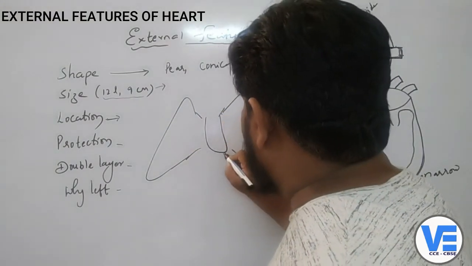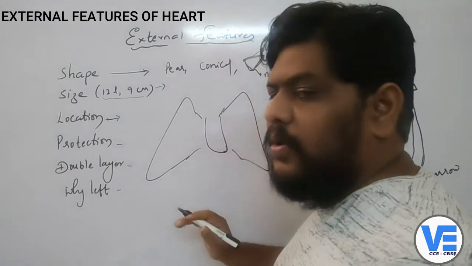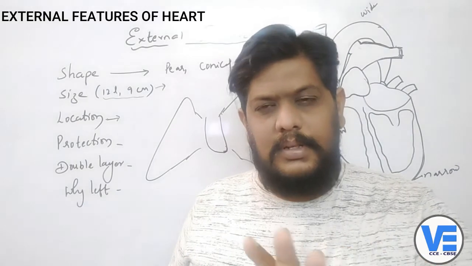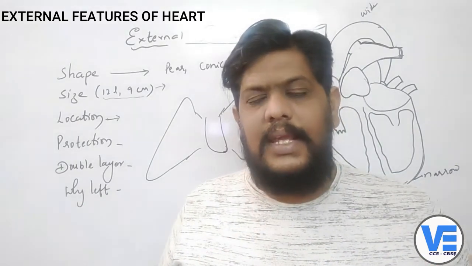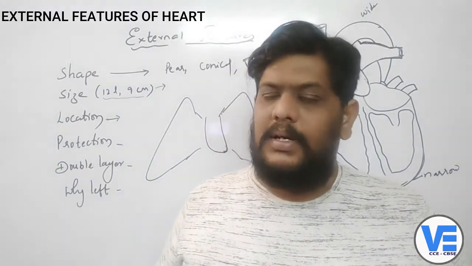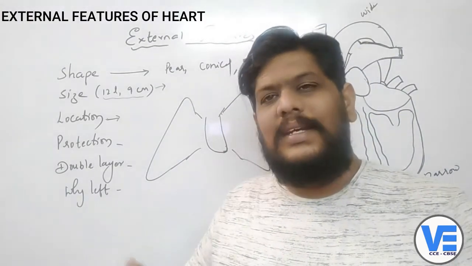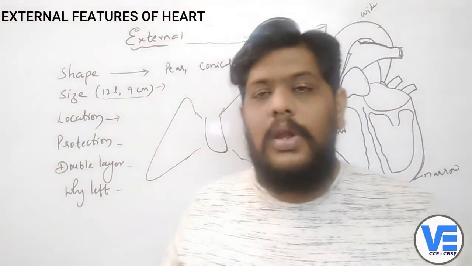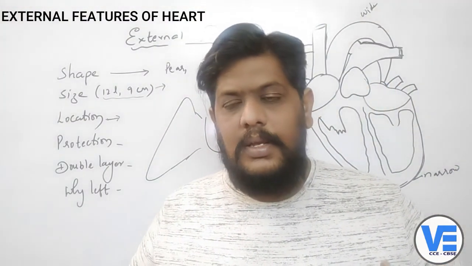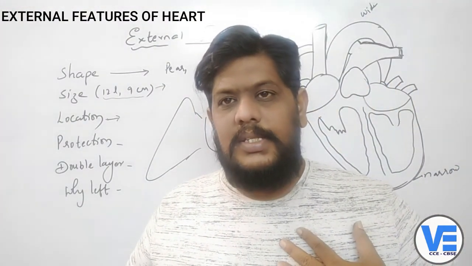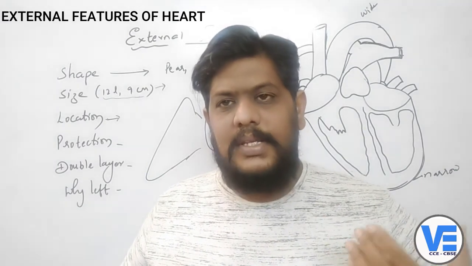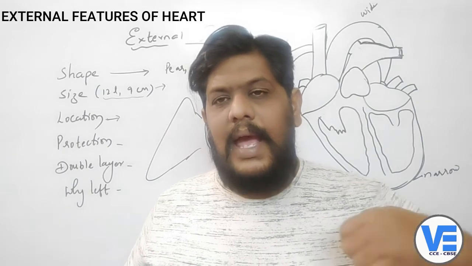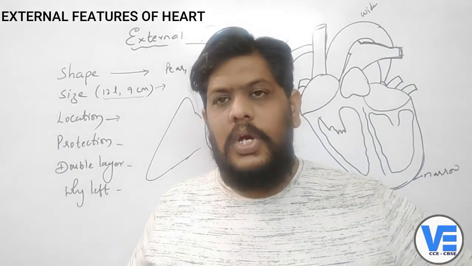Because of this tilt towards the left side, we say that the heart is situated towards the left of our body, but that is not absolutely true. It's only tilted towards the left side. Moreover, a lot of pressure and strain falls on the left side because the left side is a bit thicker, and it has to put a lot of pressure to pump the blood.